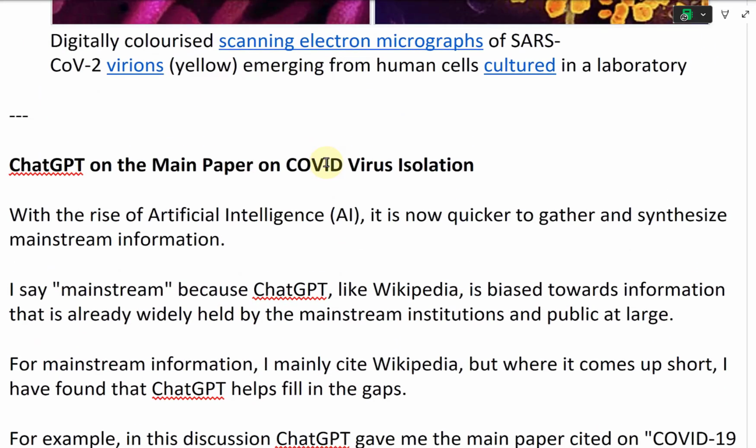All right, let's continue further. And now we're going to look at ChatGPT, which is a pretty amazing tool, actually. It has some flaws, but it's new and it's very good at just gathering mainstream information. So, ChatGPT on the main paper on COVID virus isolation.